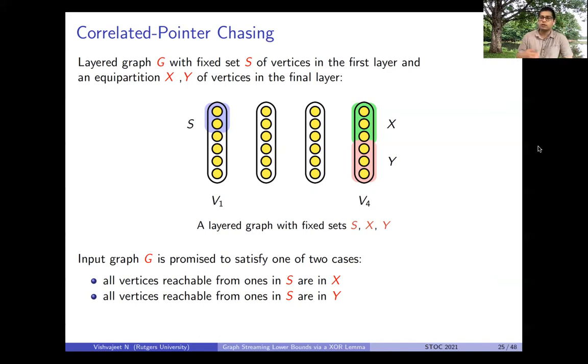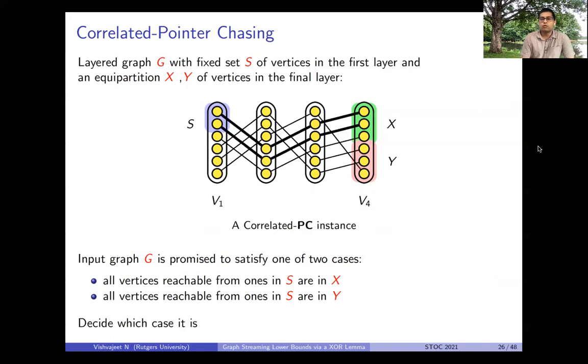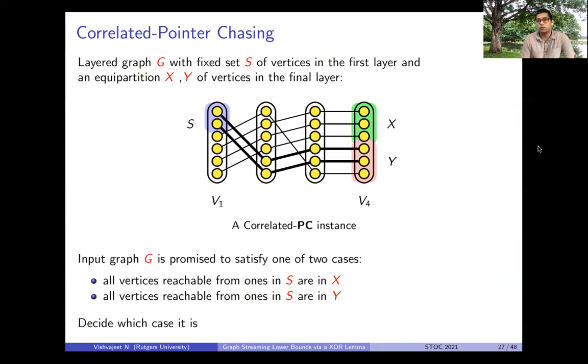And the goal is again to distinguish between these two cases. So for example, this is an instance of correlated pointer chasing where all vertices in S reach vertices in X in the final layer. And here they reach Y in the final layer. I'll talk shortly about why correlated pointer chasing captures noisy gap cycle counting better than what pointer chasing does.